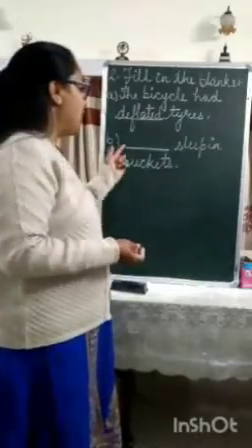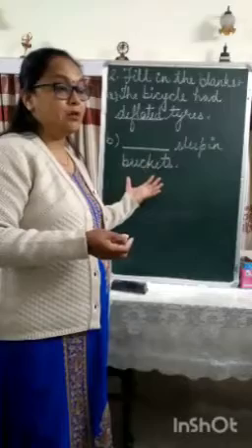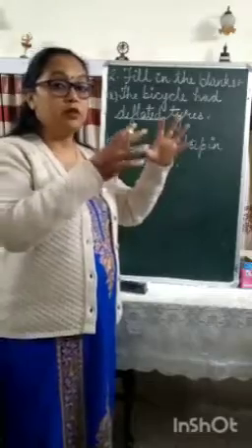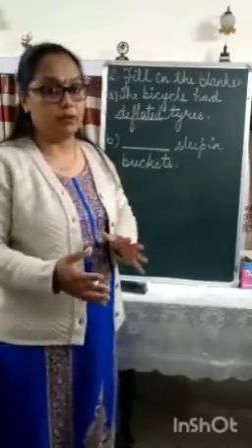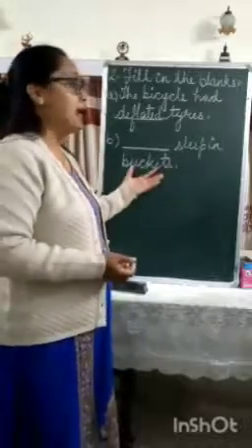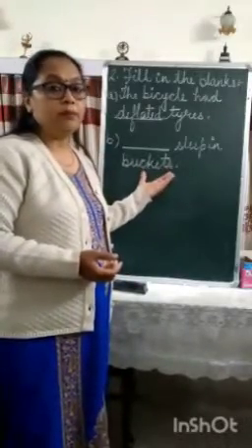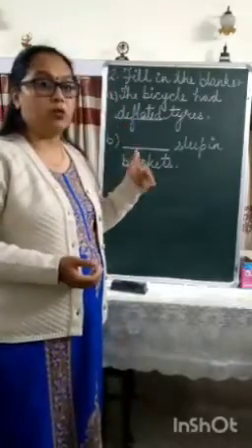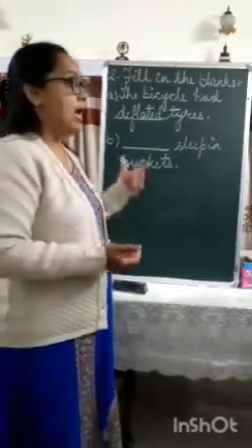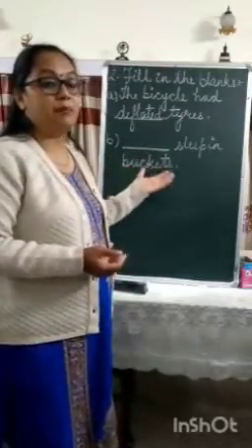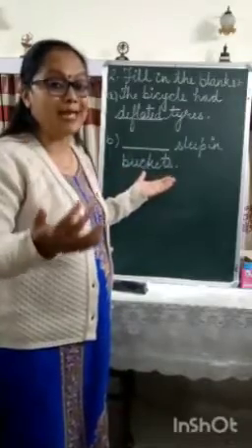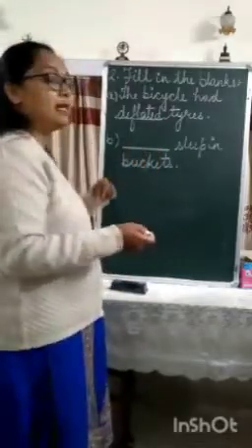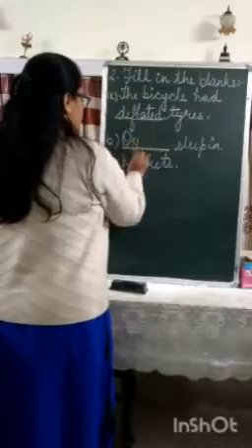Second question. Dash sleep in buckets. Now this word bucket, if you try to search, it's not given in the chapter part, it is given in the meaning part, where the word meanings of the chapter are given. And this line is from the poem The Plaint of a Camel. So now you have to remember which things were mentioned. One of the things was about the resting place of the animals. And out of that, which animal can sleep in buckets? Buckets is the meaning of the word pails, P-A-I-L-S, pails. So you have to recollect your memory, and then you have to answer who can sleep in buckets? That is oysters.